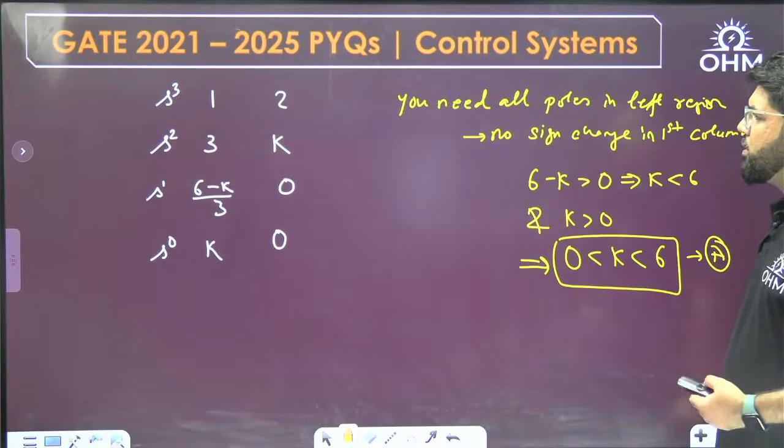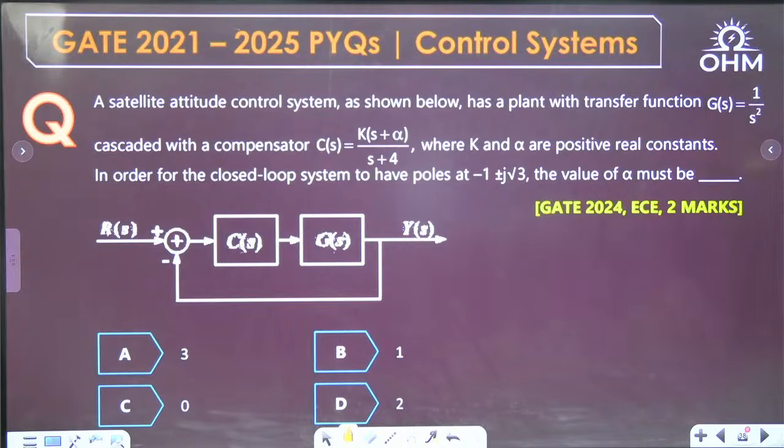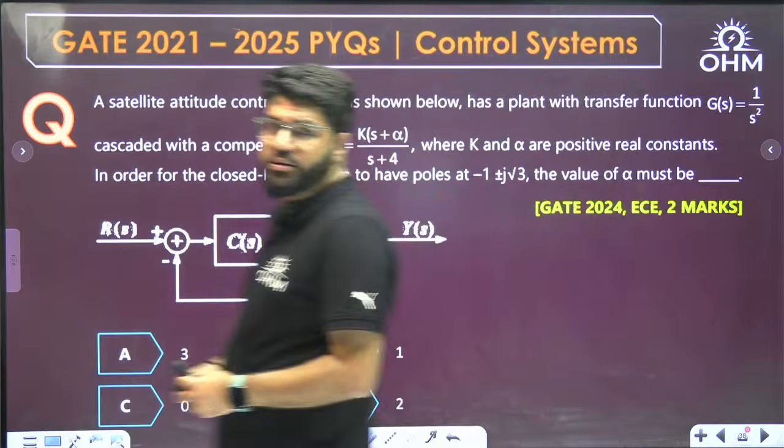Correct. Next question, 24 EC, 2 marks. This is also a decent question. Read this question.